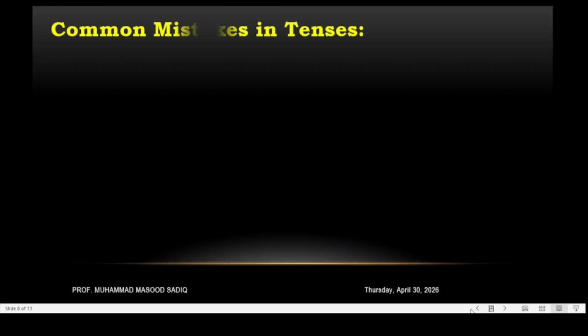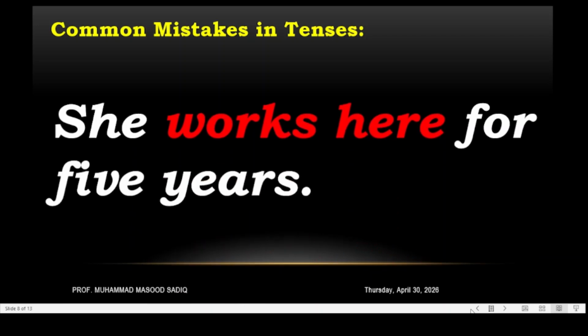The next one is: She works here for 5 years. So this works is present indefinite, simple present, but we are talking about for 5 years. This is again present perfect continuous. She has been over here. Works is for simple present, and she has been working here.